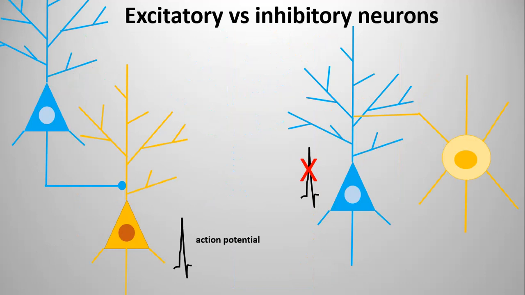An excitatory neuron would be those neurons which would be able to elicit an action potential or a spike from its postsynaptic target. Here on the left hand side of the screen you can see the blue neuron is able to squeeze out the action potential from its postsynaptic target, the yellow neuron. So that means the blue neuron would secrete some excitatory neurotransmitter which would elicit an action potential from its postsynaptic target neuron. Whereas on the right hand side of the screen, the yellow neuron you see is failing to give rise to an action potential from its postsynaptic target. Hence, it's an inhibitory neuron.